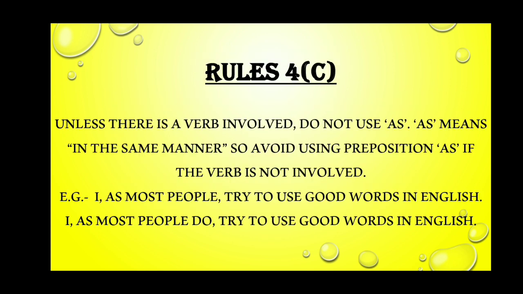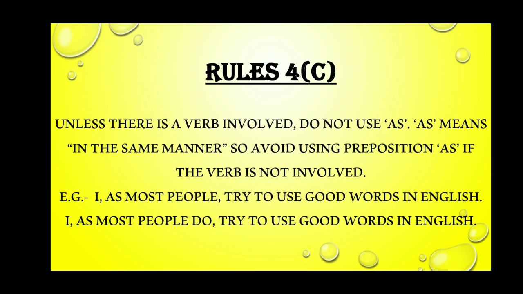Next is rule number 4c. Unless there is a verb involved, do not use as. As means in the same manner. So avoid using the preposition as if the verb is not involved. Its example is: I, as most people, try to use good words in English.